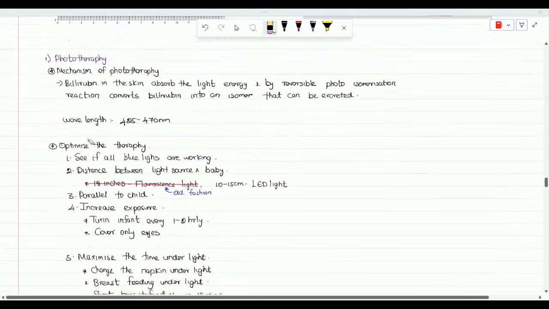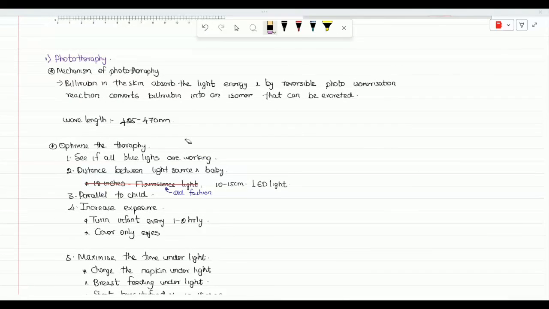And we have to know how to optimize the therapy. That is one important thing. First, when we are starting the phototherapy as a HO, we have to make sure that the phototherapy machine is working properly, because there are two sets of lights, single or double source.